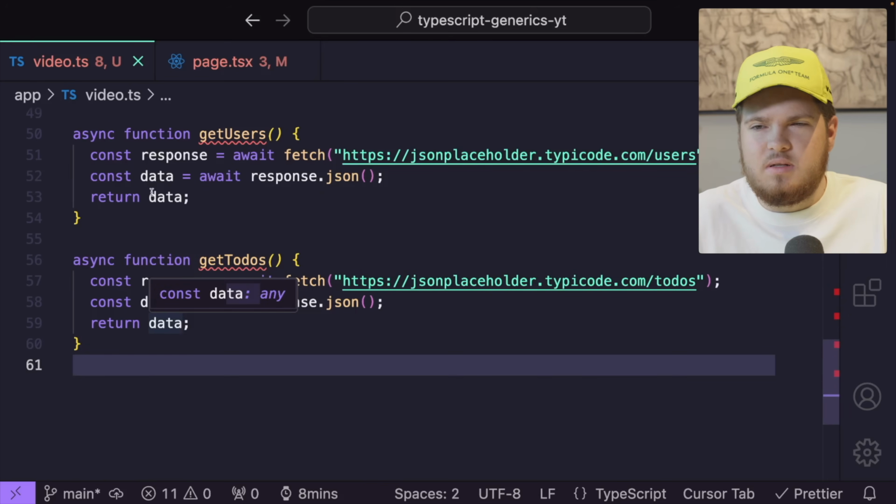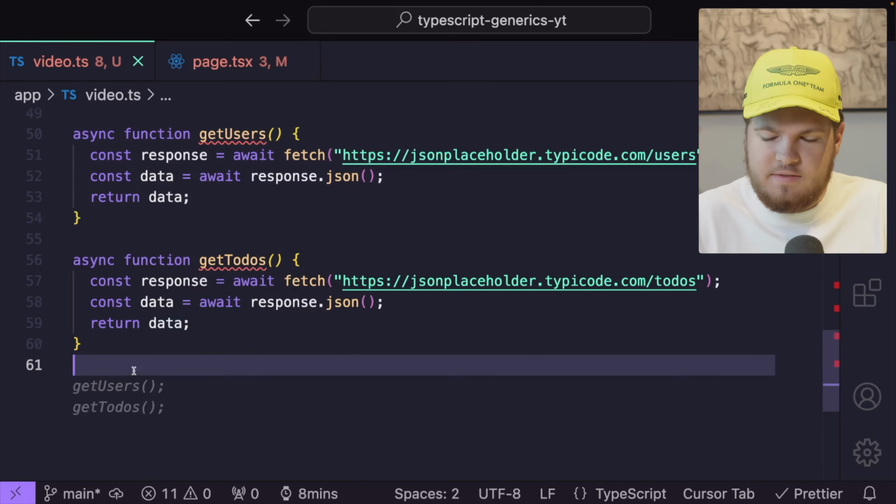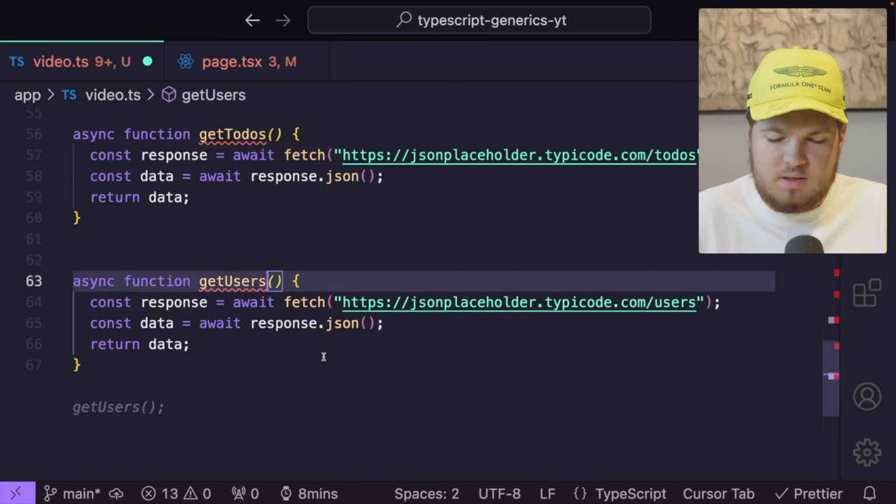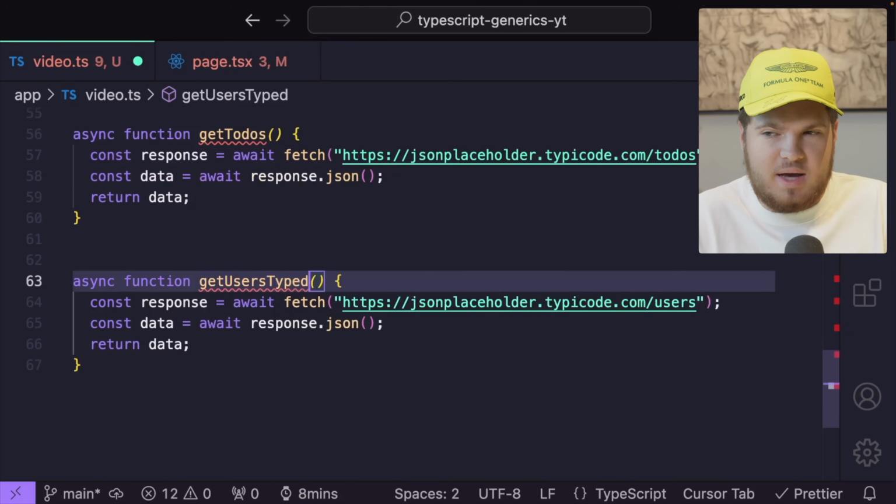How can I fix it? Well, let's again copy paste our async function getUsers. Let's call it getUsersTyped. How do I pass a type right here? Well, we can pass in a return type.